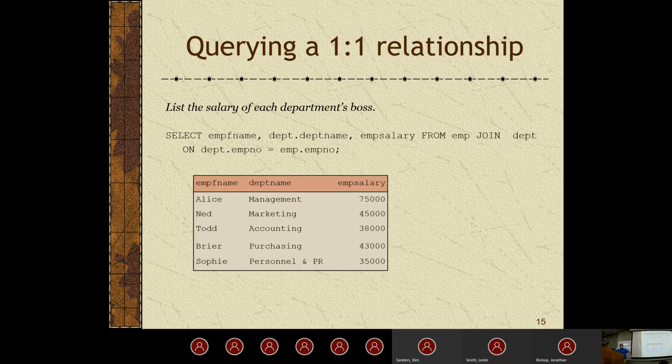Here's another way we could do it. So of course we could get the employee first name, department name, their salary from a join condition. So in this case, we're going to join the department table on department.emp number equals the employee.emp number. Gives you the same exact results. So both of these queries do the same thing. They just do it in a pretty different way. So any questions so far?